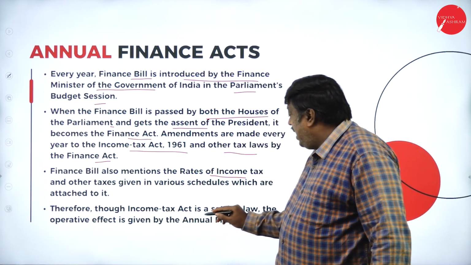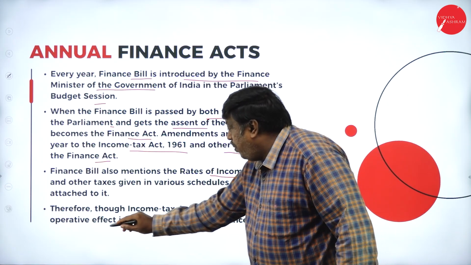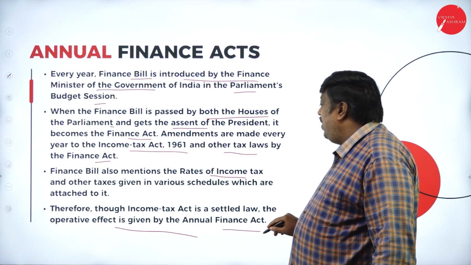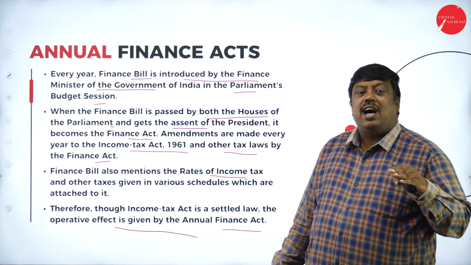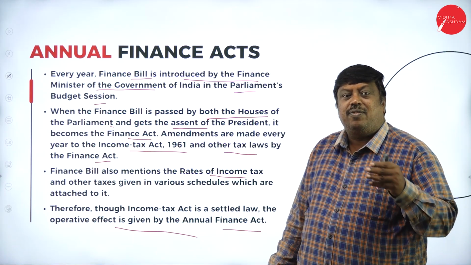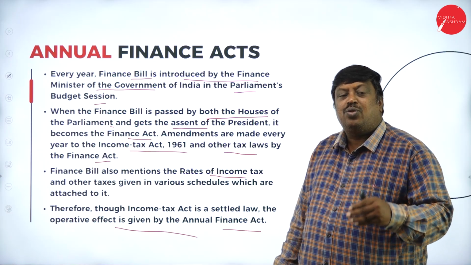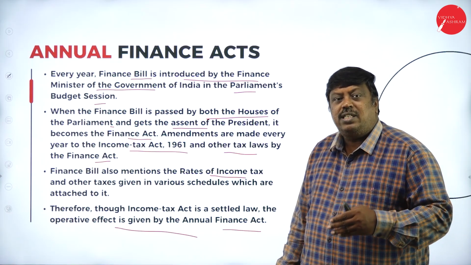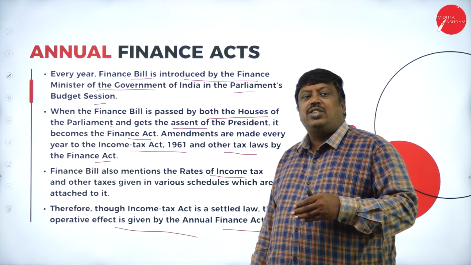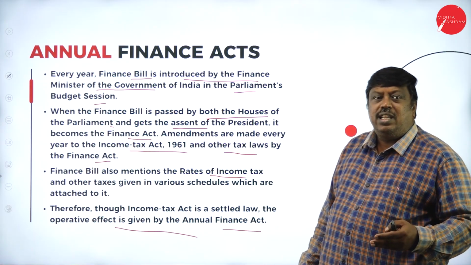Therefore, the Income Tax Act is settled law. The operative effect is given by the Annual Finance Act. It is totally settled in the collection of amounts from the public in the form of tax on the sources, whatever they earned with the benefit of government support or with the natural things, whatever they're earning in the nation to survive.